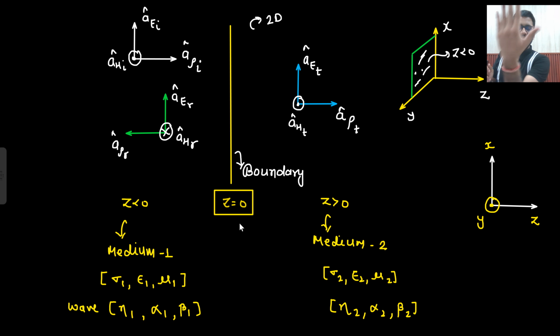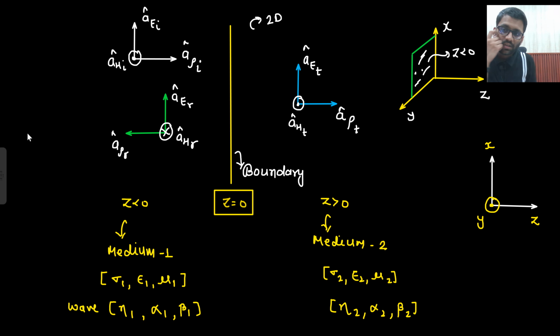Incident electric field, incident magnetic field, incident wave propagation. Reflected, same. In the reflected wave, there is everything same because it just came and then got, sorry, not reflected, transmitted, really sorry. In the transmitted wave, everything was same. It just came and it was transmitted. But for the reflected wave, it was going in this manner. So reflected electric field did not change, but reflected magnetic field got changed. This is our assumption. Is that clear to you?